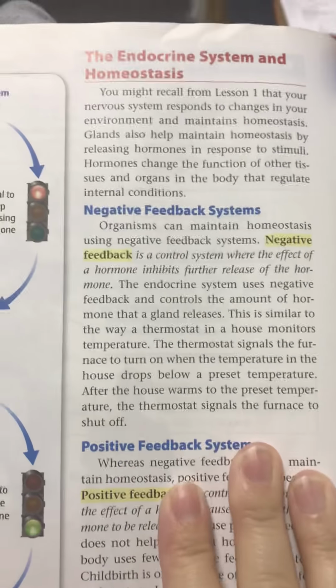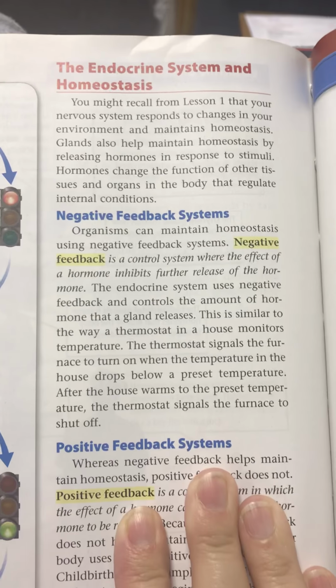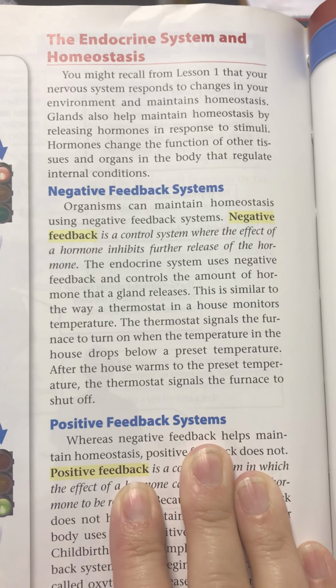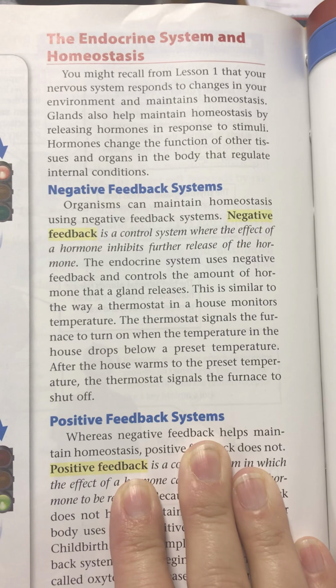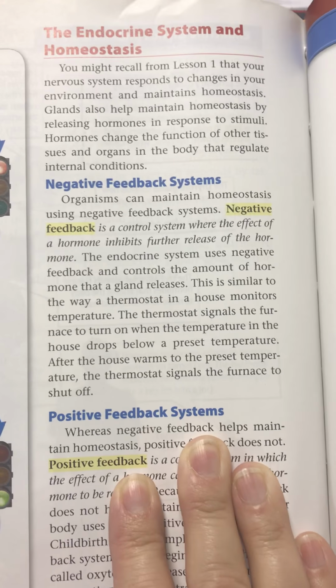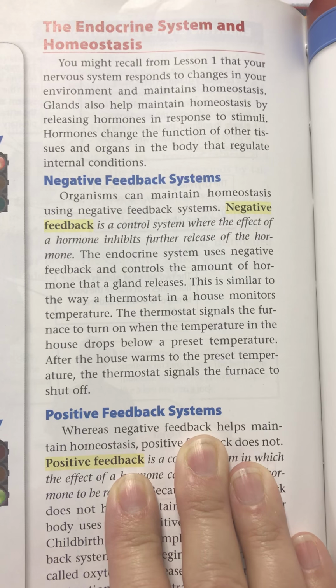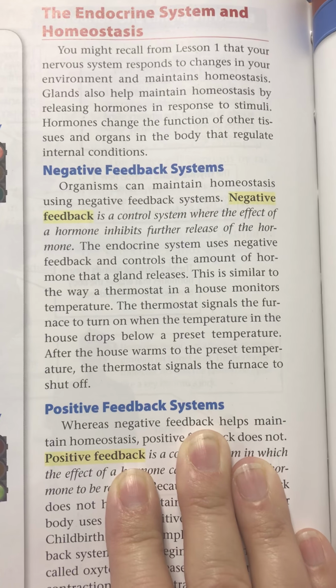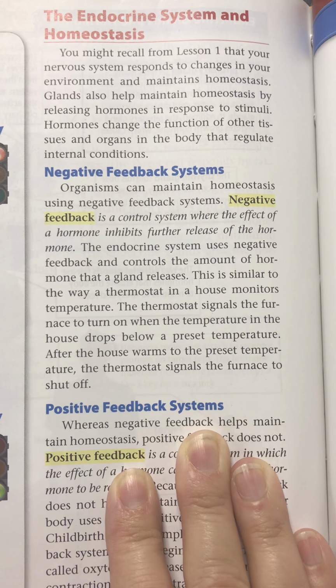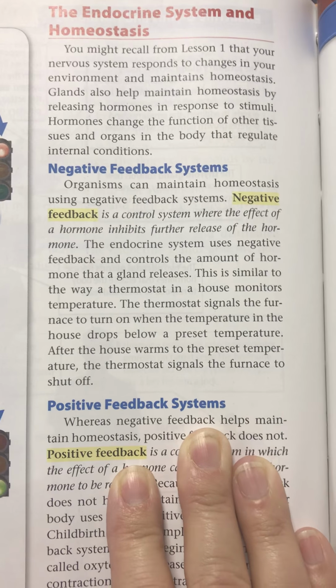The endocrine system and homeostasis. You might recall from lesson 1 that your nervous system responds to changes in your environment and maintains homeostasis. Glands also help maintain homeostasis by releasing hormones in response to stimuli. Hormones change the function of other tissues and organs in the body that regulate internal conditions.